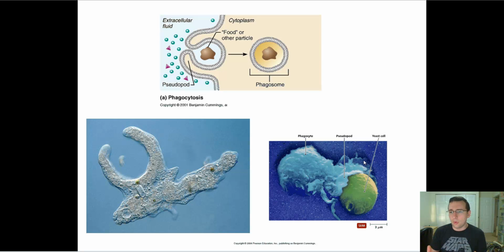A lot of organisms will do that, but it takes a lot of specialization, because the cell has to be able to extend these projections of the cytoplasm called pseudopods. Some cells in animals will do that.